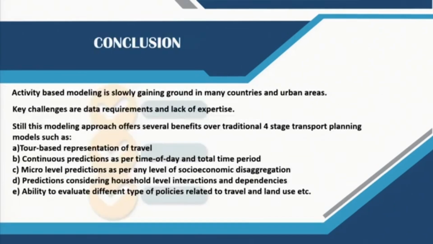And to conclude, activity based modeling is slowly gaining ground in many countries and urban areas. Key challenges are of course data requirement and lack of expertise. Still, this modeling approach offers several key benefits over traditional 4-stage models. For example, tour based representation of travel, continuous prediction as per time of day and total time period, micro level predictions as per any level of socio-economic disaggregation, then predictions considering household level interactions and dependencies, which was not there earlier, and then ability to evaluate different types of policies related to travel and land use.